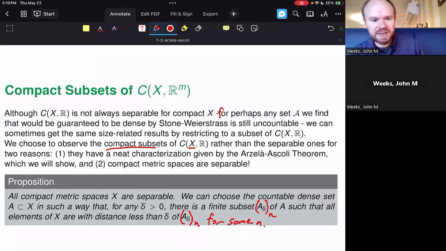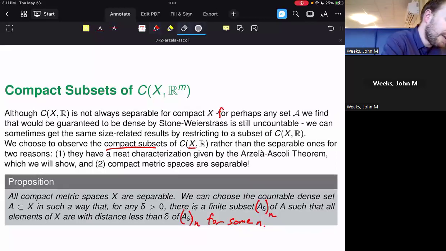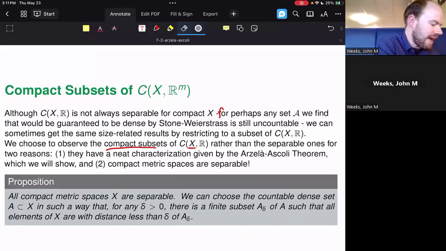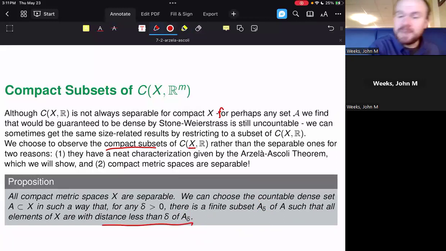And you can choose the countable dense set in such a way that there is a finite subset A sub delta of A, some kind of collection of points inside of A, so that all elements of X are within distance less than delta of this subset. I wrote something extra in there because I thought I needed it. I did not. I should have trusted myself first.